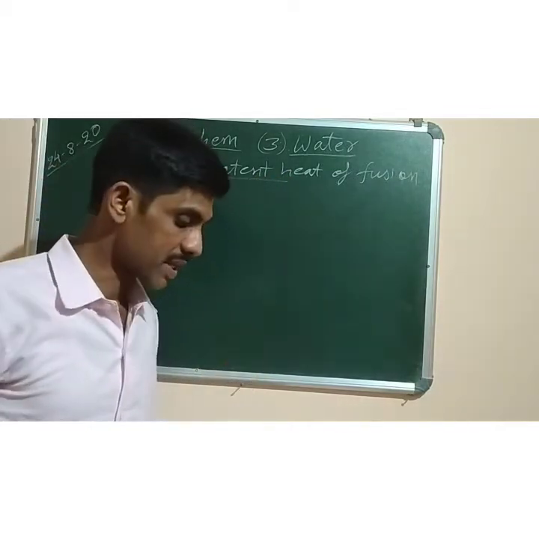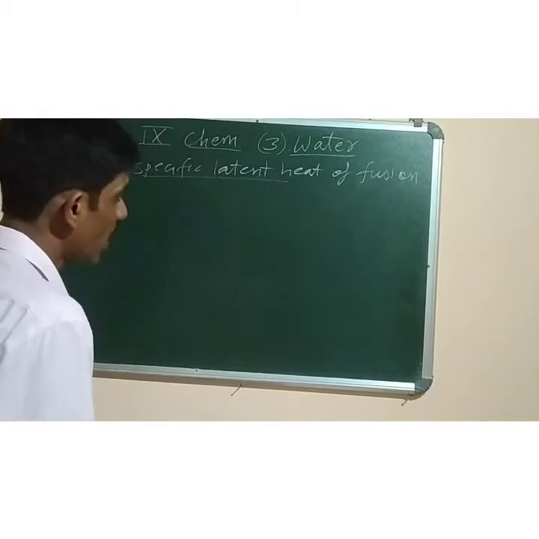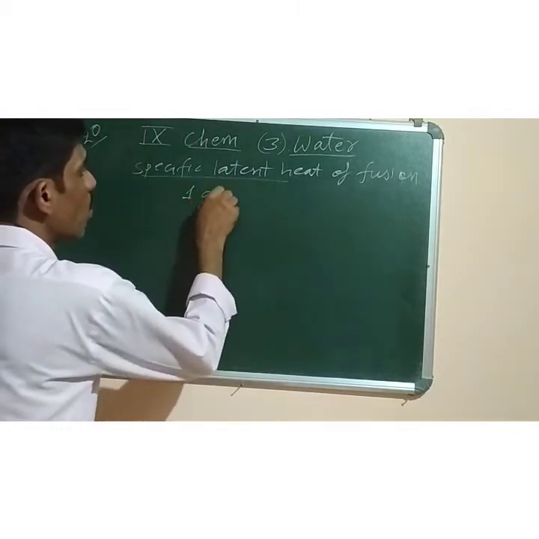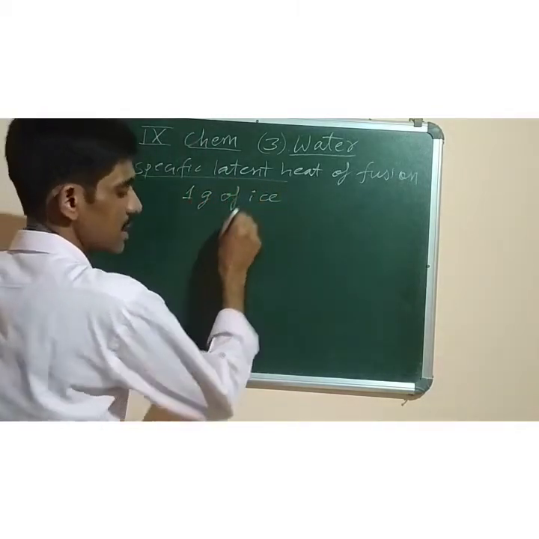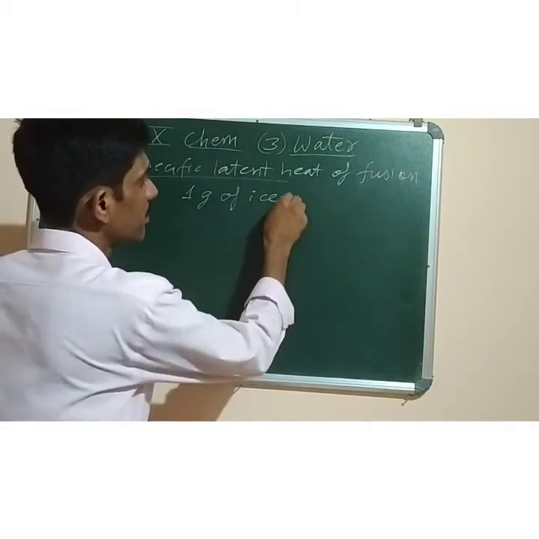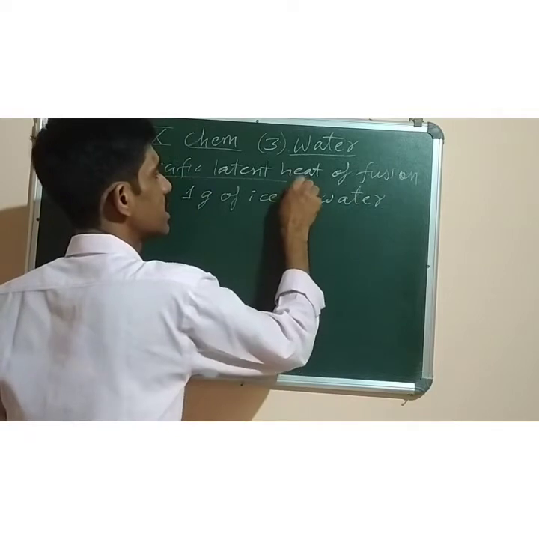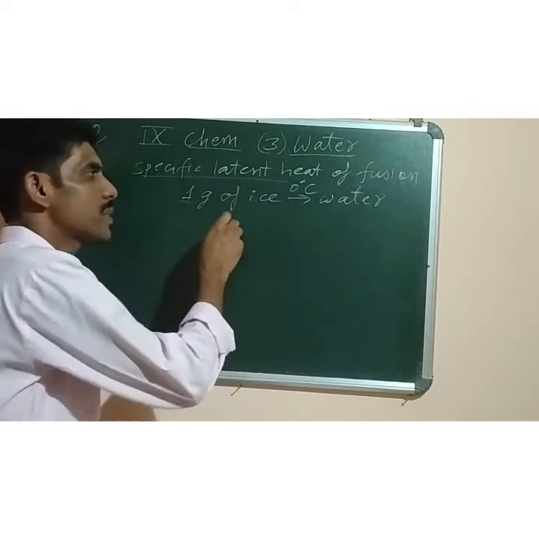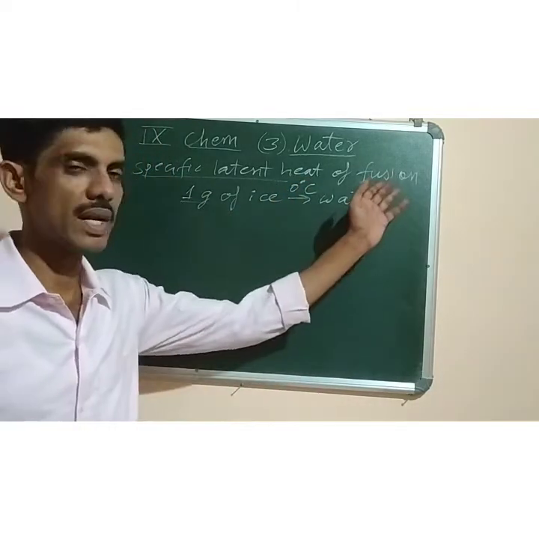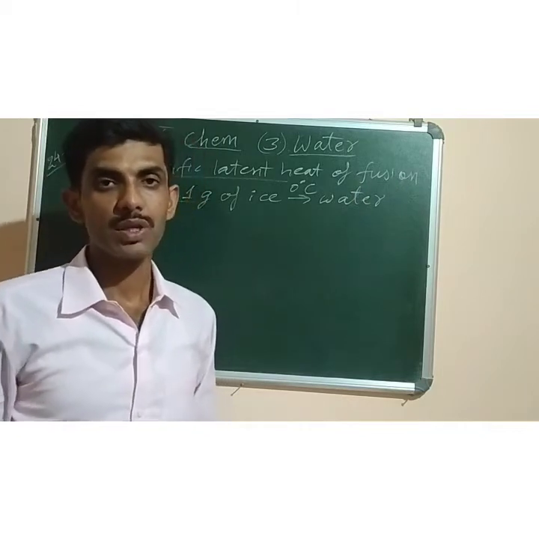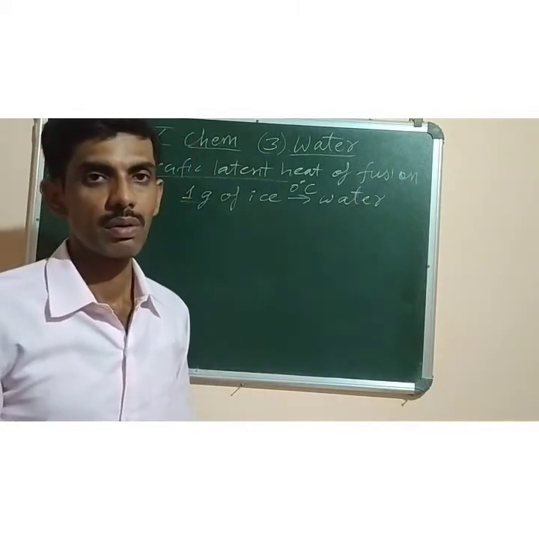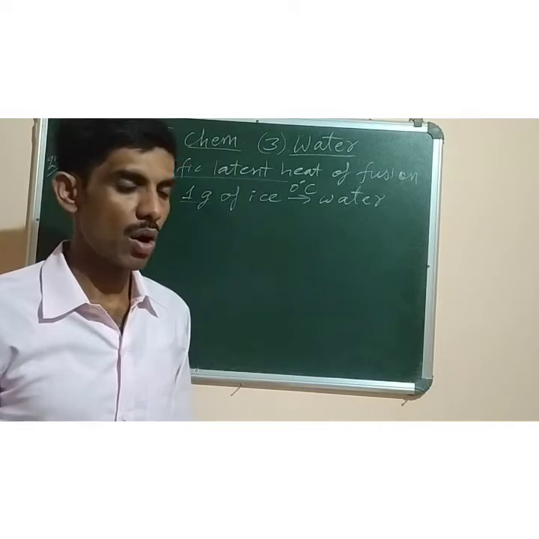The amount of heat required to change 1 gram of ice into water at 0 degrees C is called specific latent heat of fusion. Fusion means melting, the process of changing solid into liquid.